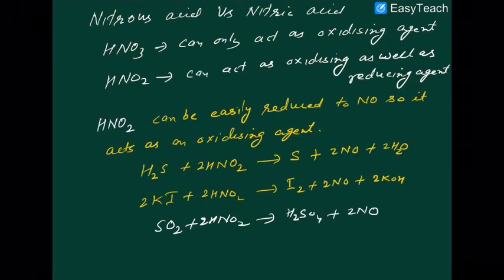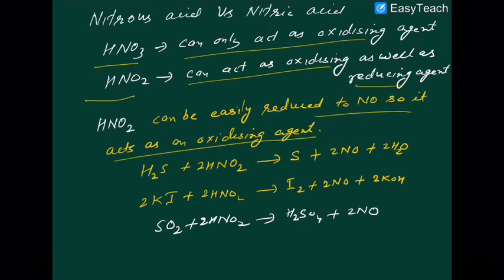Now if you compare nitric acid versus nitrous acid, then remember that nitric acid can only act as an oxidizing agent, while nitrous acid can act as both oxidizing as well as reducing agent. Nitrous acid can be easily reduced to NO, so it acts as an oxidizing agent. I told you earlier, I think we have discussed that H2S transforms into colloidal sulfur with NO. Iodide ion, that is in -1 state, transforms into iodine. Sulfur dioxide transforms into sulfuric acid. So this you have to memorize.